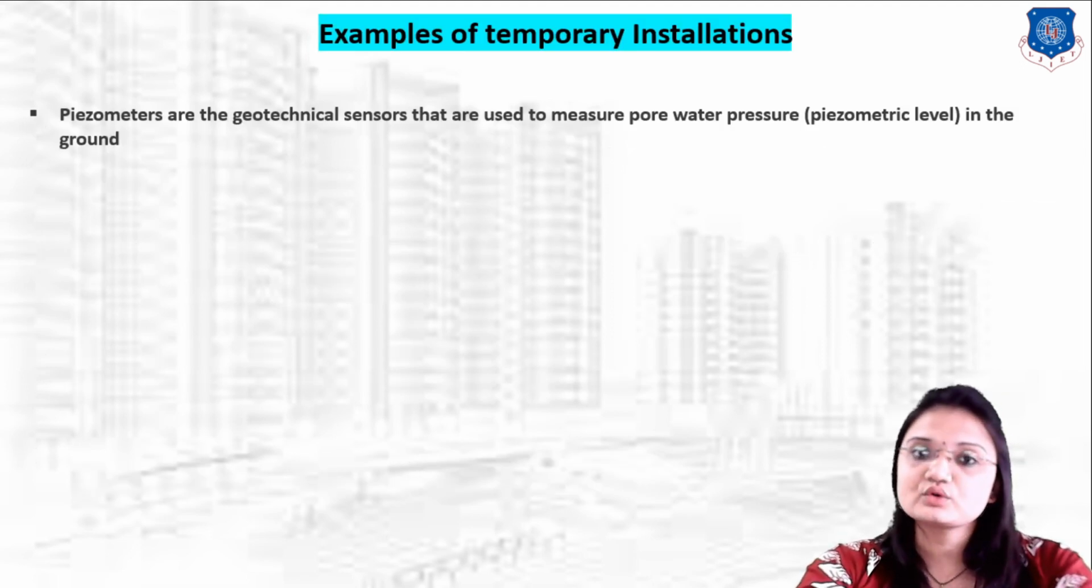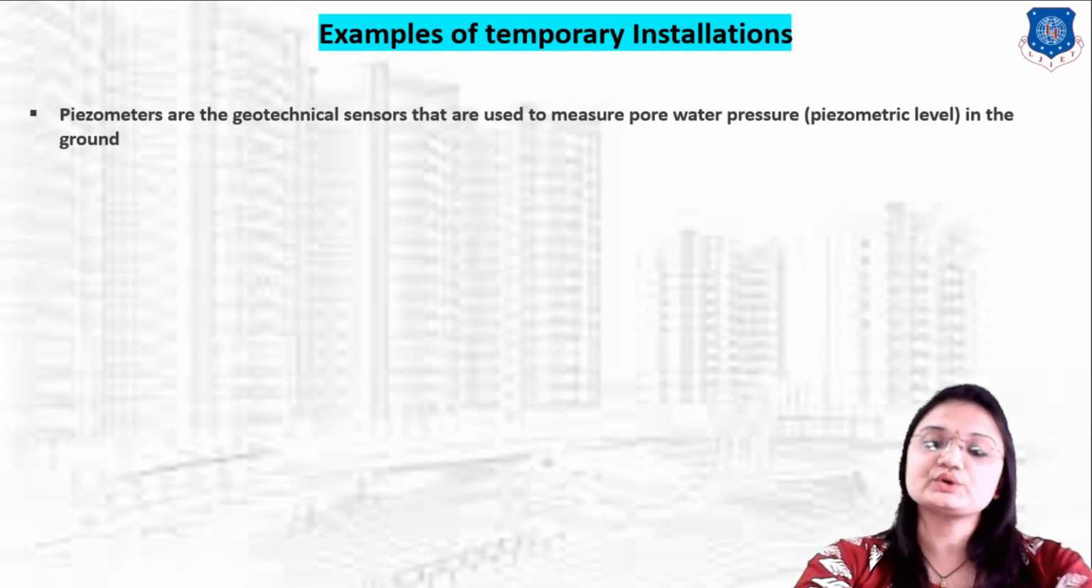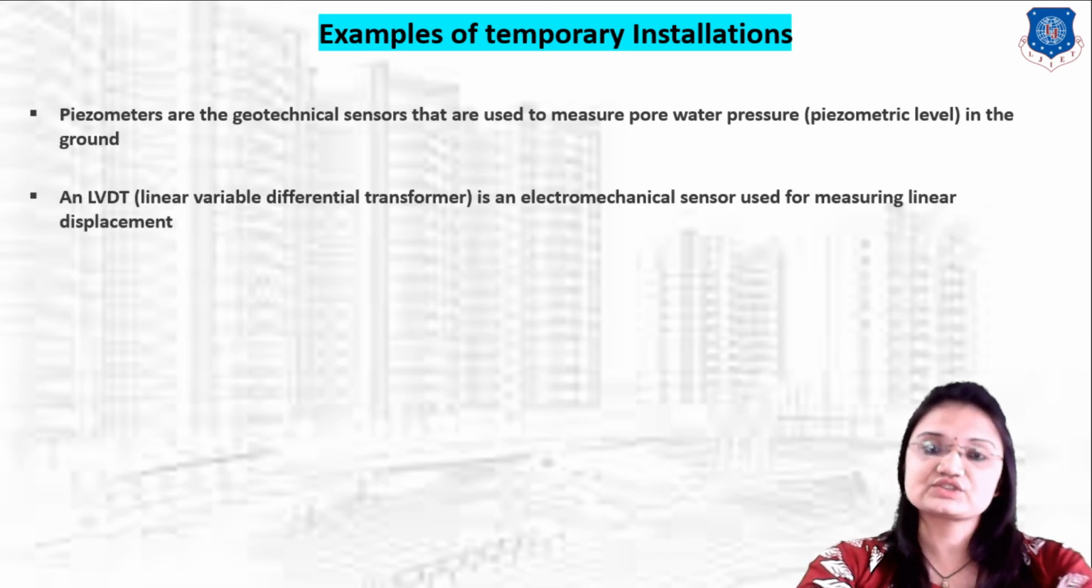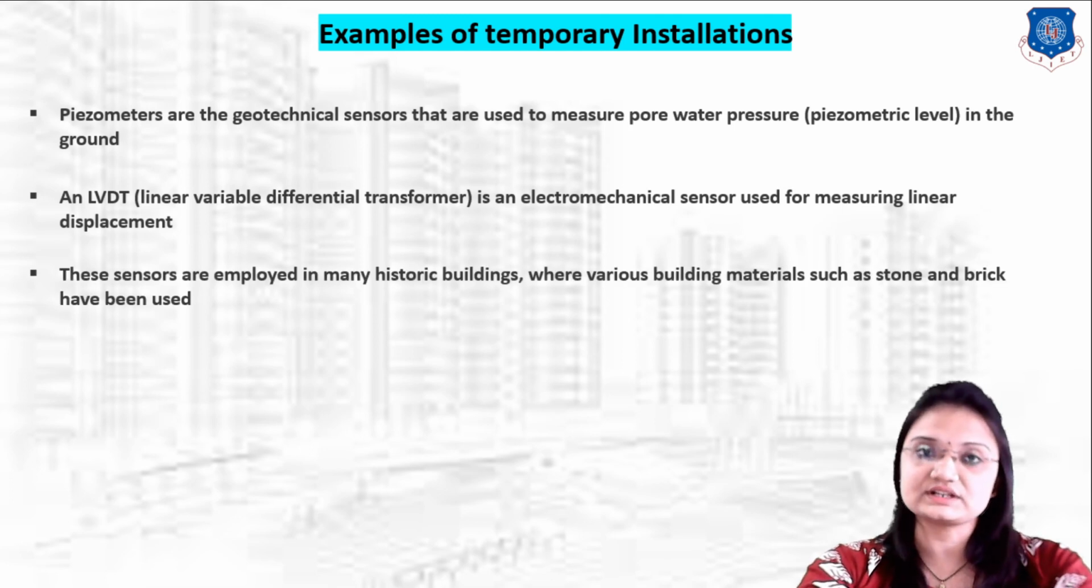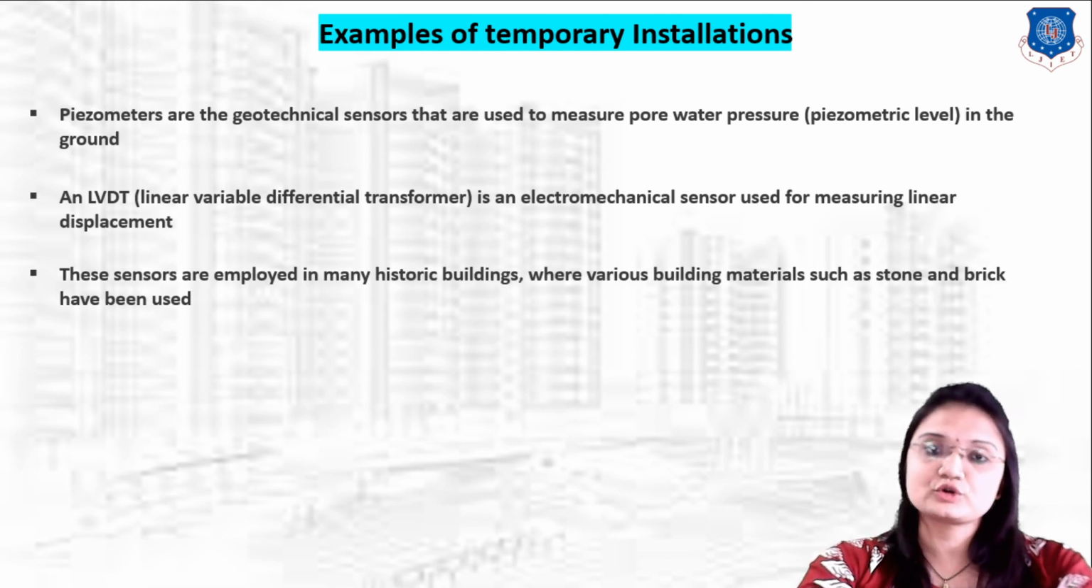Now let us understand more examples related to temporary installation. Piezometers are geotechnical sensors used to measure the pore water pressure in the ground. A piezometer is a temporary sensor used to measure the pore water pressure in the ground before construction. The next one is the LVDT, an electromechanical sensor used to measure displacement. These sensors are employed in many buildings where various building materials such as stone and brick have been used.